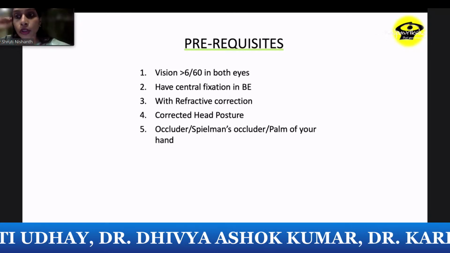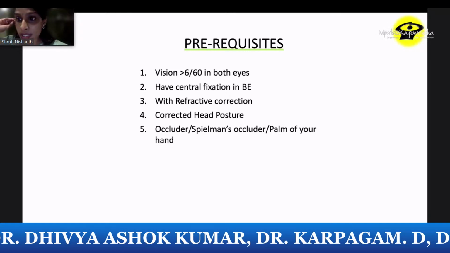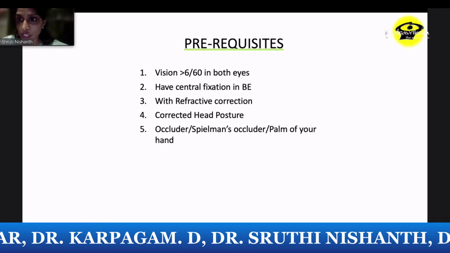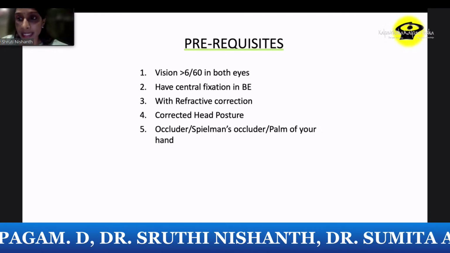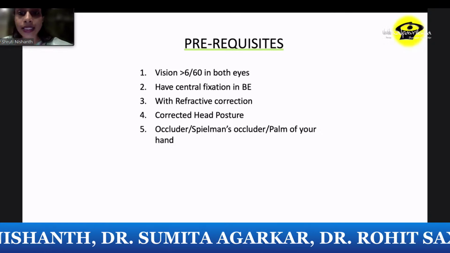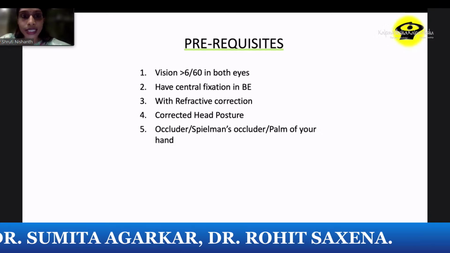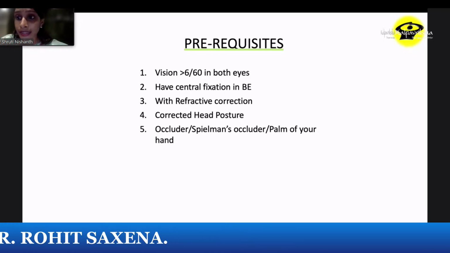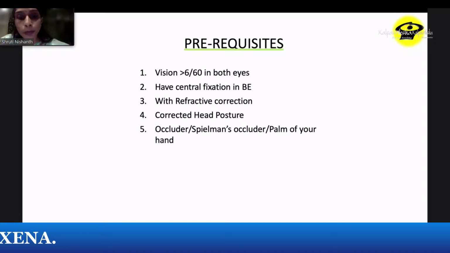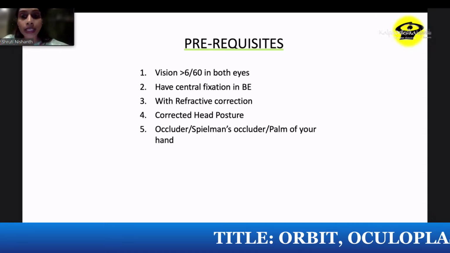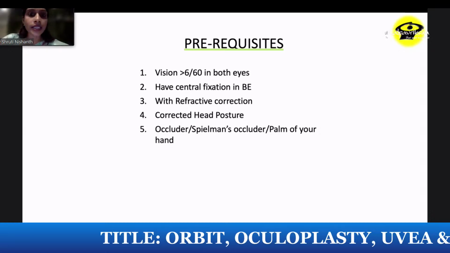So this is another important question they might ask. What are the prerequisites for a cover test? If you have to do a cover test, you need to have fixation. The child has to be able to fixate. For a distance target, at least 6/60. For a near target, at least N36. They need to be able to fixate. The second is the child has to be with refractive correction. They need to be wearing their glasses. The next is if there is any abnormal head posture, the head posture has to be corrected. And of course, you can use an occluder or a frosted occluder like a Spielmann's occluder to test the eyes.